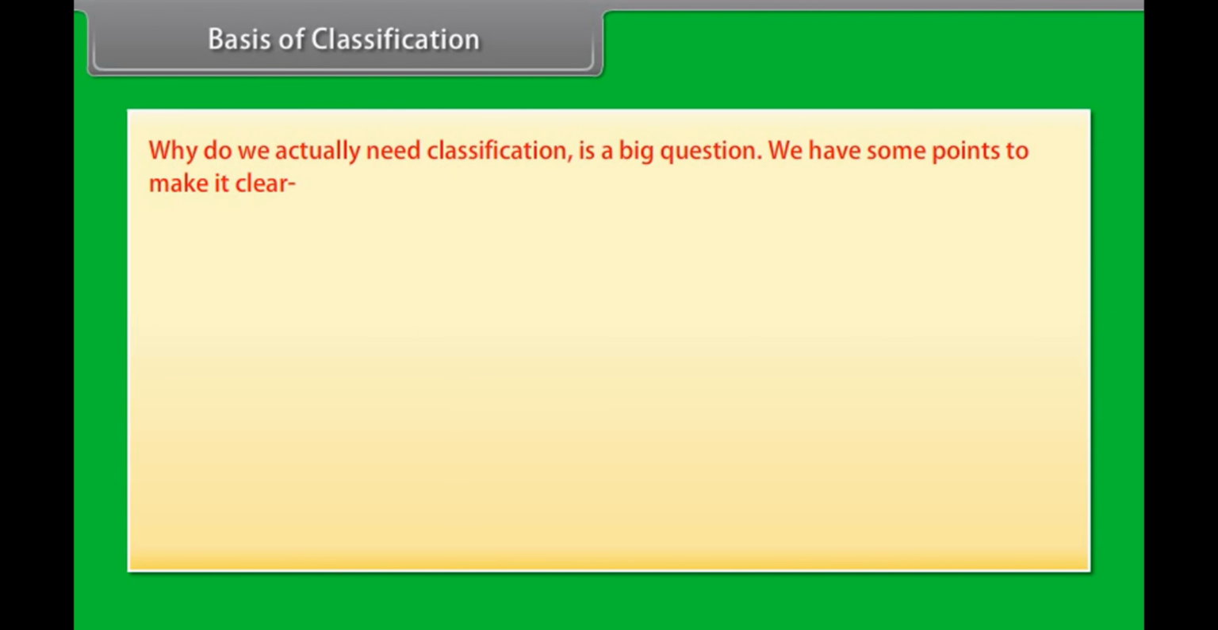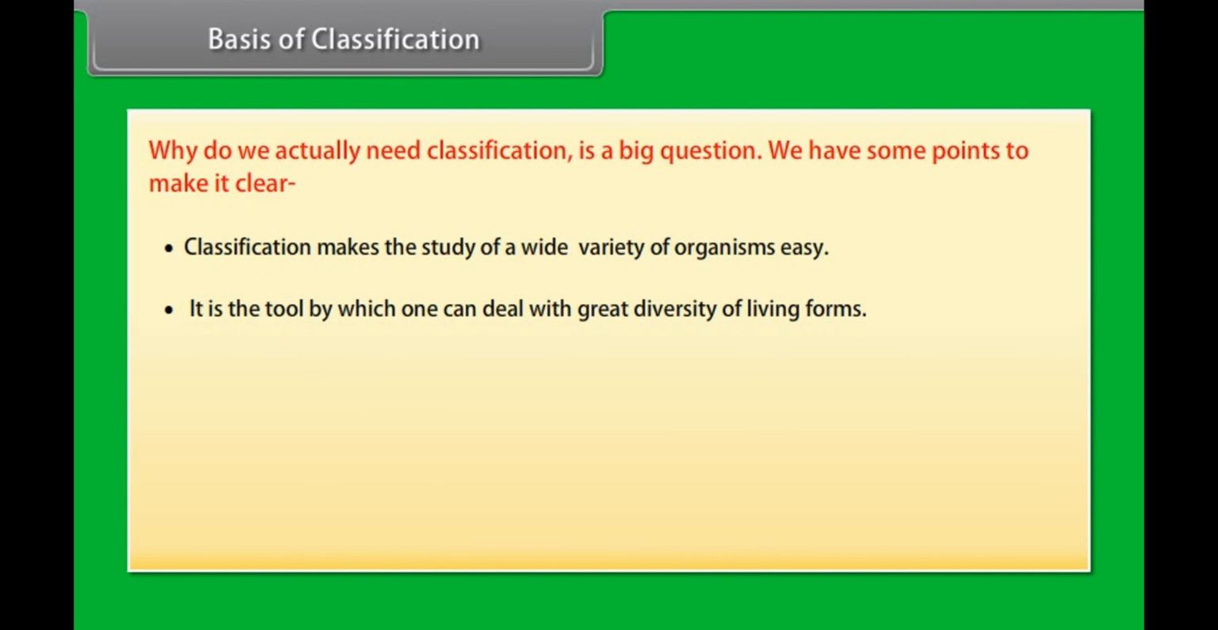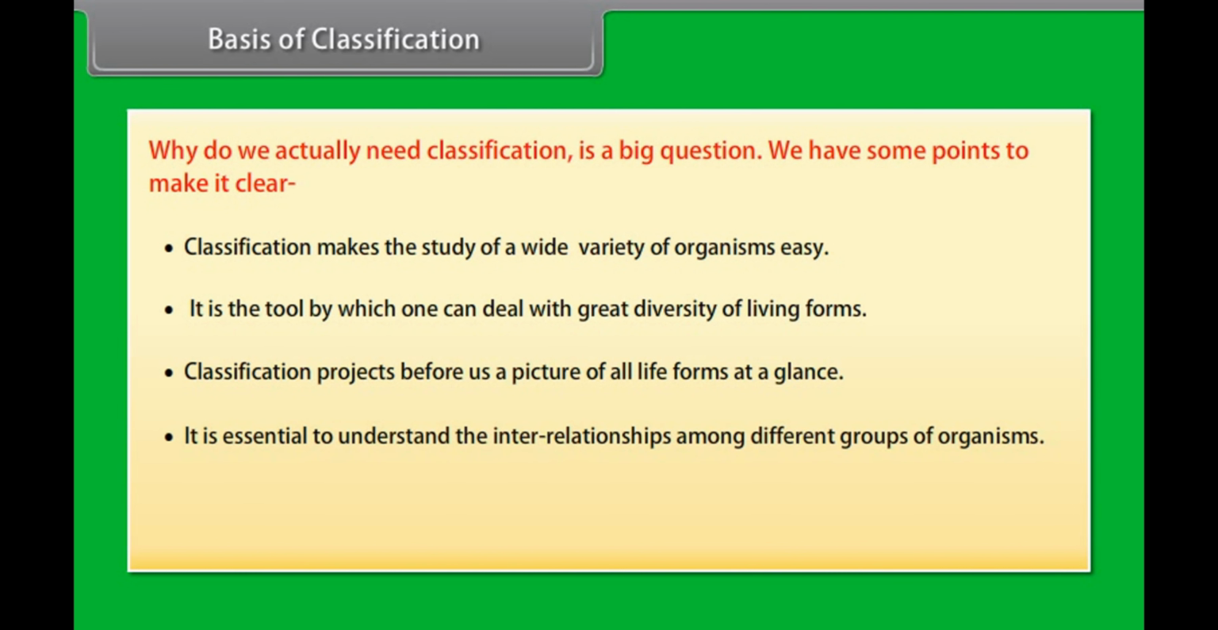We have some points to make it clear. Classification makes the study of a wide variety of organisms easy. Classification is the tool by which one can deal with the great diversity of living forms. Classification projects before us a picture of all life forms at a glance. Classification is essential to understand the interrelationships among different groups of organisms. Classification forms a base for the development of the other biological sciences.